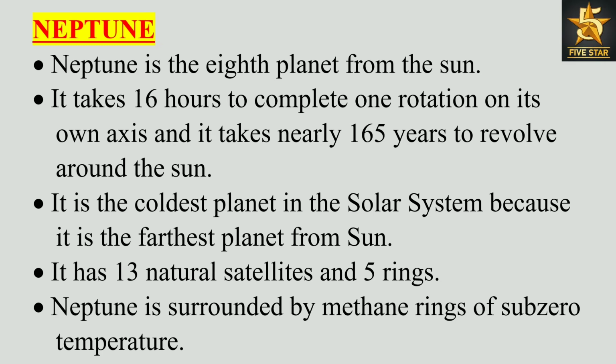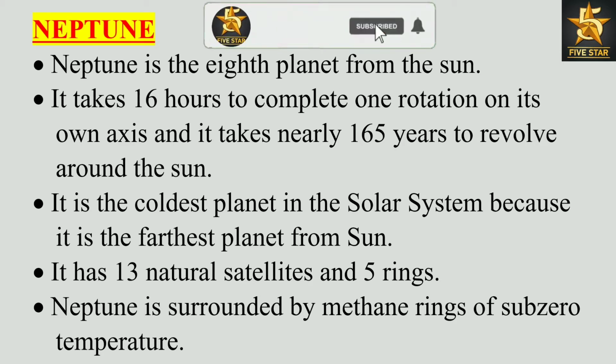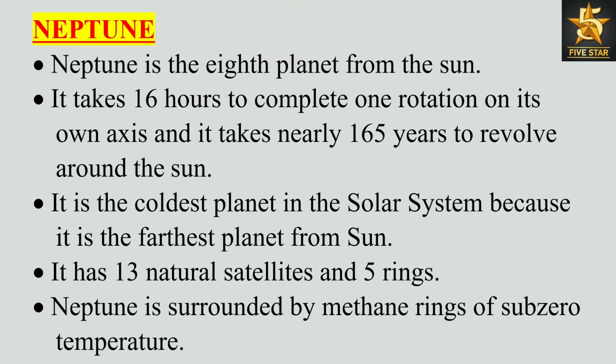Neptune. Neptune is the eighth planet from the Sun. It takes 16 hours to complete one rotation on its own axis and nearly 165 years to revolve around the Sun. It is the coldest planet in the solar system because it is the farthest planet from the Sun. It has 13 natural satellites and 5 rings. Neptune is surrounded by methane rings of sub-zero temperature.